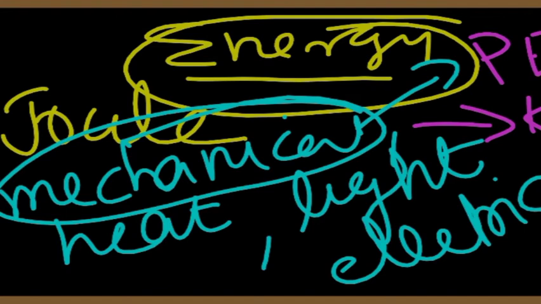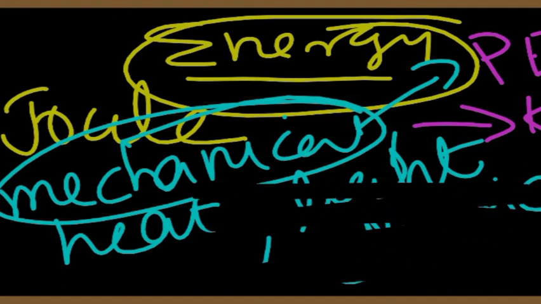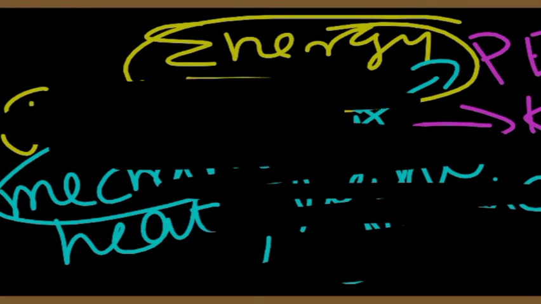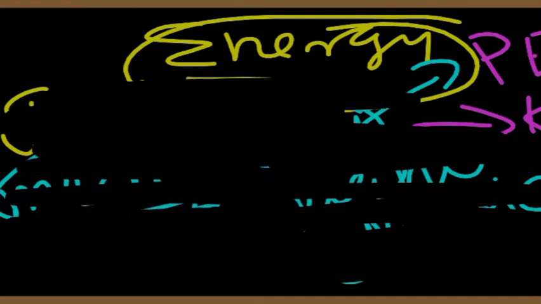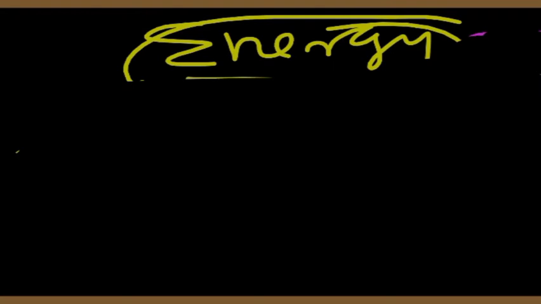So here we are discussing kinetic energy. We have said energy is the capacity for doing work, and how does it become kinetic energy? The word kinetic means moving, right? Something has to move. And if it is moving, then we can say that the body possesses kinetic energy. It is very simple, right?